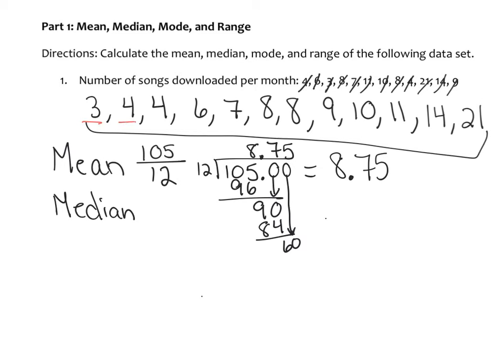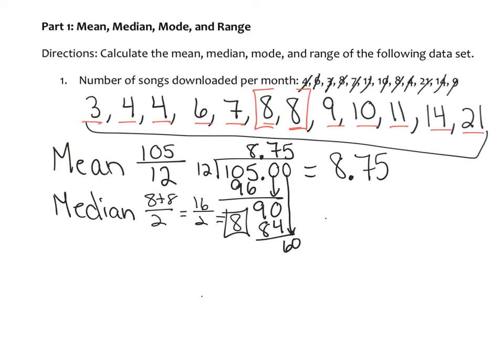So we have 1, 2, 3, 4, 5, 6. So this is one of my medians. And 1, 2, 3, 4, 5, 6. There's the other one. But when you have 2 medians, well, they're both 8. So this one's easy because it's going to be 8. But if they were different numbers, you'd add them together and divide by 2, and we know 16 divided by 2 is 8. So 8 is my median.